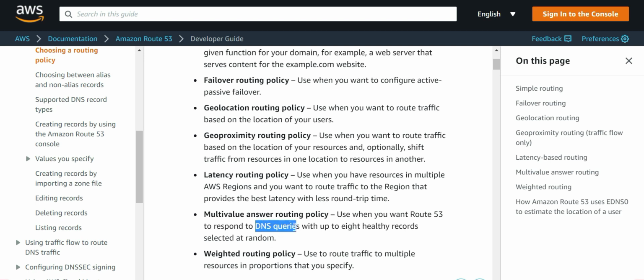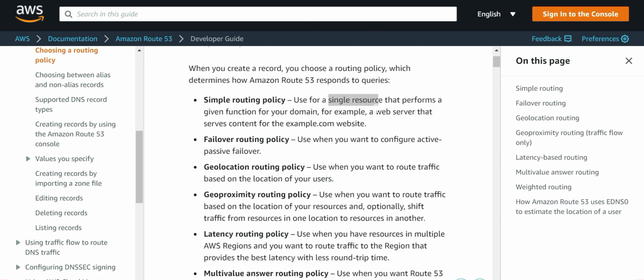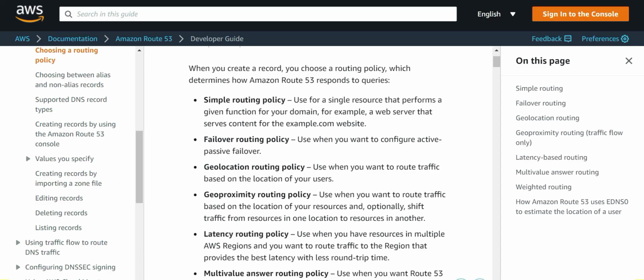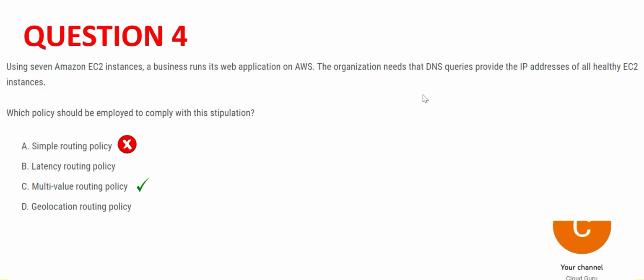But the simple routing, if you see, it is primarily meant for a single resource, so it will not work here. So we know A is wrong, C is right. Let's look at latency routing policy. You use this when you have resources in multiple AWS regions. In our question, there is no mention of multiple regions. That's why B is wrong.